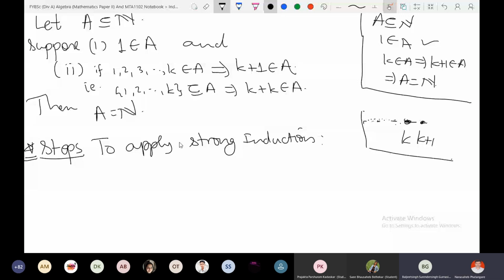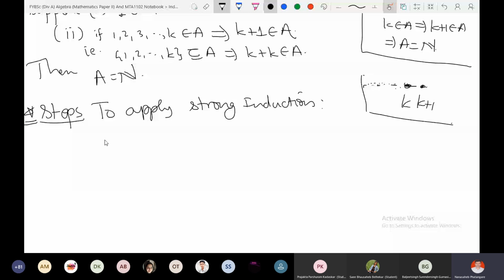For that you should wait. I am telling the steps, and then certainly I will come to the problems. Correct? Yes, sir. Okay, sir. Right. So what are the steps to apply strong induction? That is the difference between weak induction and strong induction. So you cannot use a cycle always. Certainly you can travel 100 kilometers by cycle, but it is not convenient. So you should use a motorcycle or car. That is the difference between strong induction and weak induction.